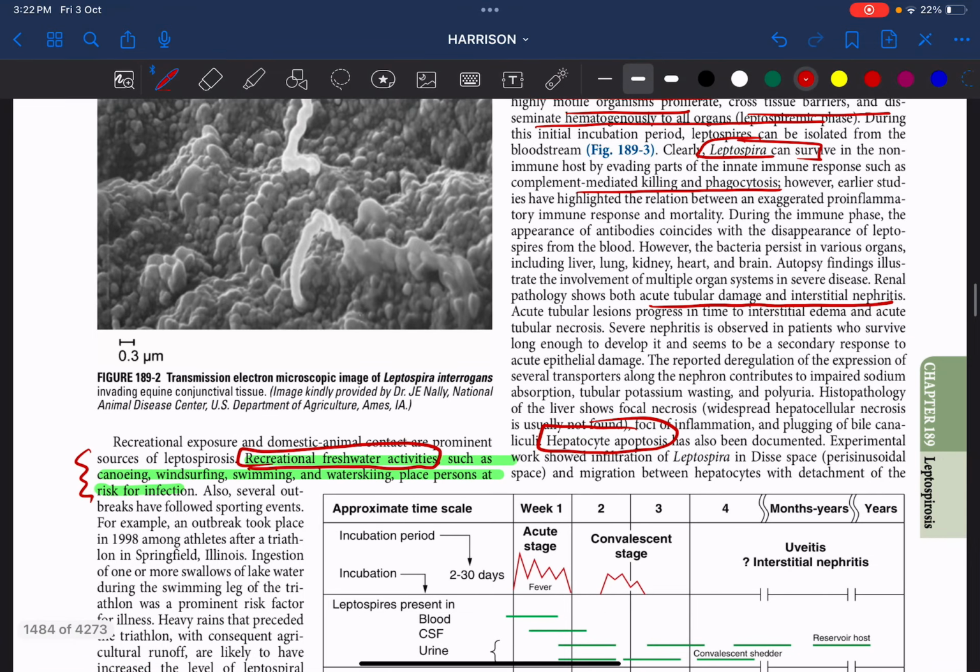Another thing is a lot of electrolyte disturbances, because of the kidney failure. It also occurs in the case of Weil's disease. That is a severe form of leptospirosis.